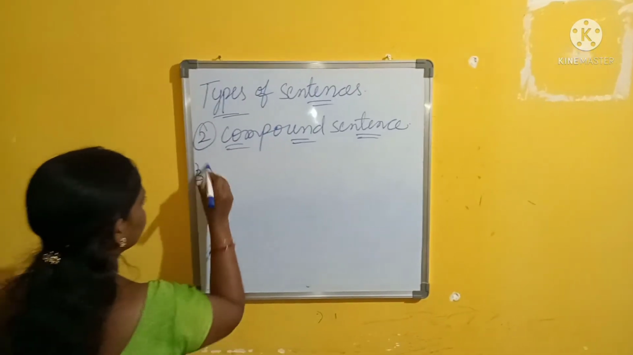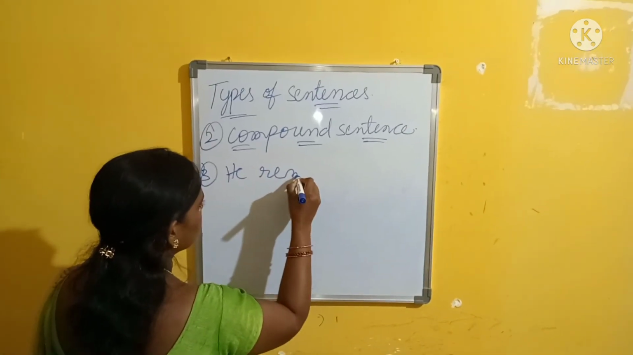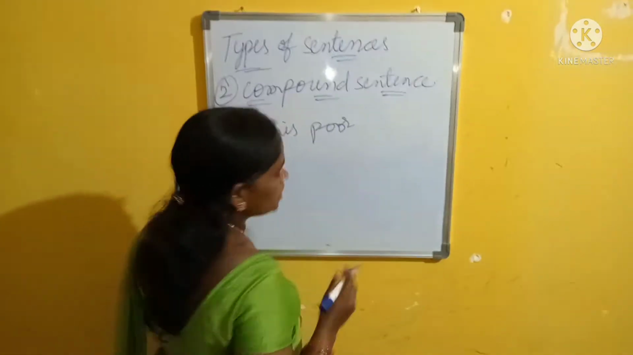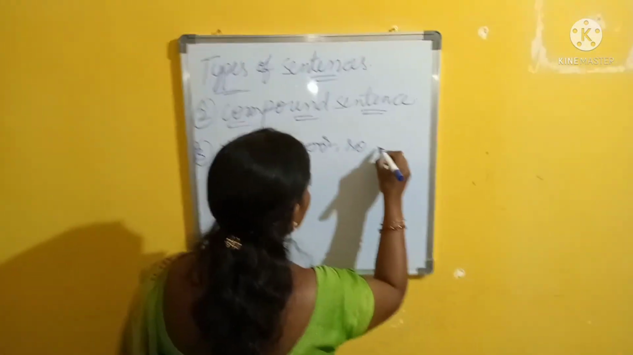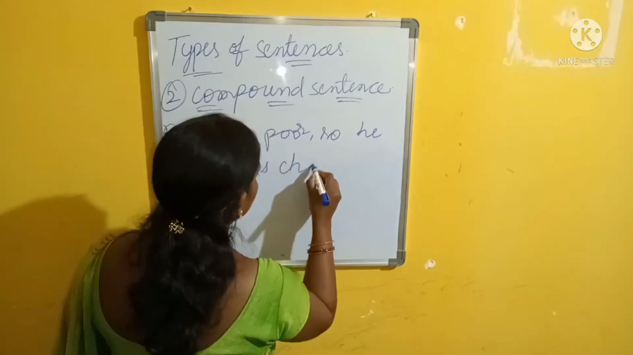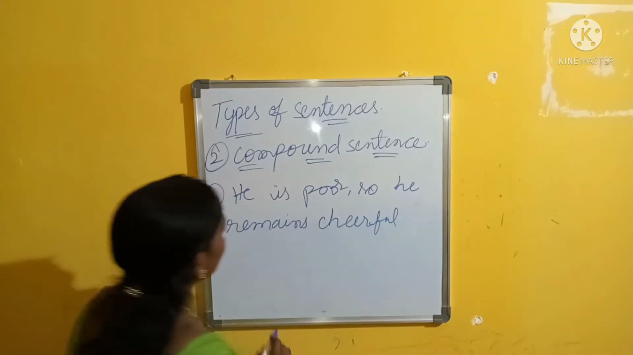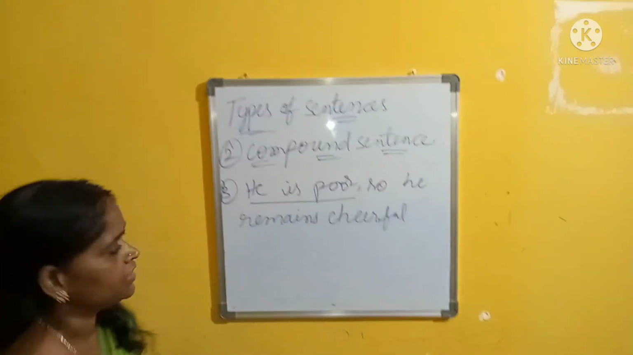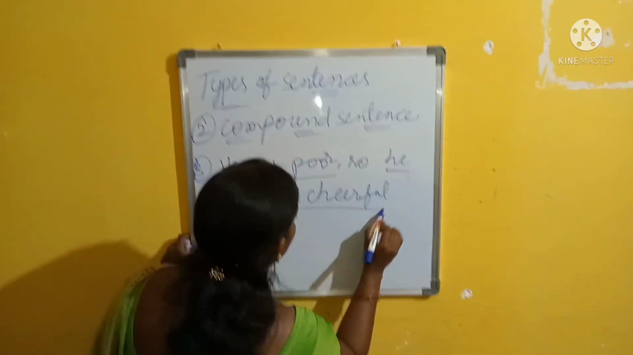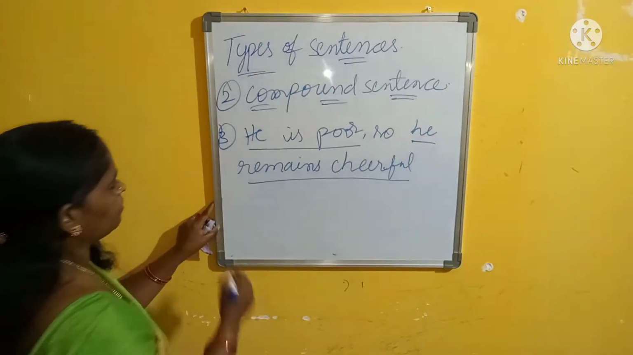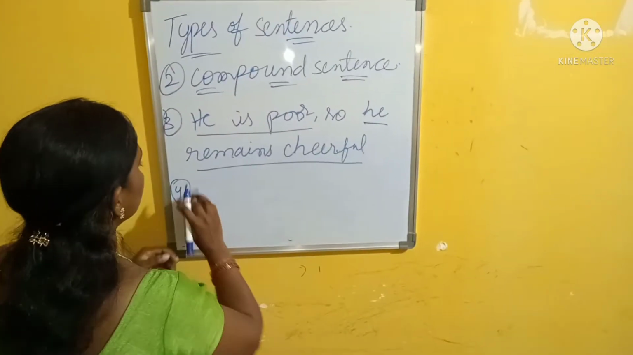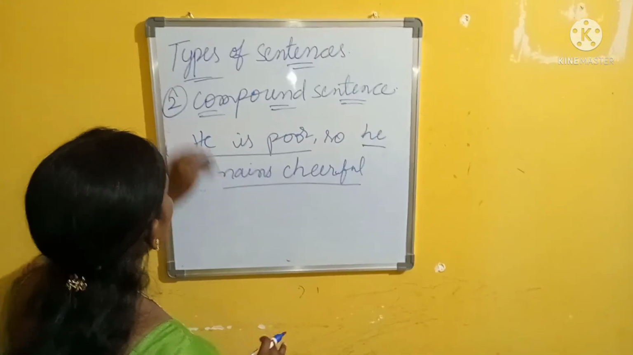Next example. He is poor, so he remains cheerful. He is poor: a complete sentence, no connectivity to another class, an independent class. Next, he remains cheerful: this is also another independent class. So like this, there are compound sentences. Next, see examples of a complex sentence.